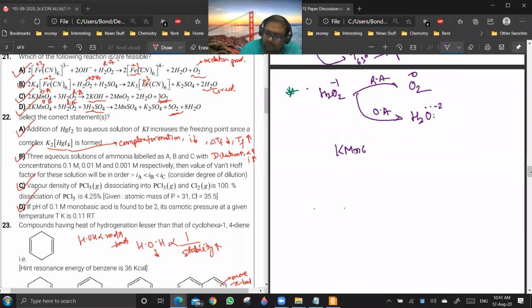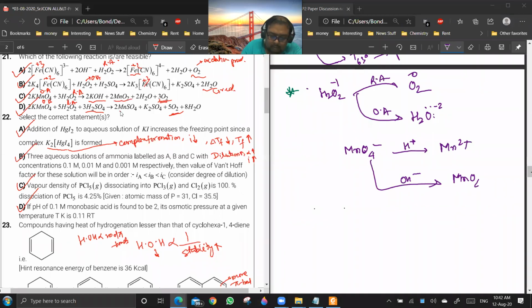Basically what we do is we strip the cations and anions. We write MnO4 minus. In acidic medium, it goes to Mn2+. In weakly alkaline medium, it goes to MnO2. So these are the two products.